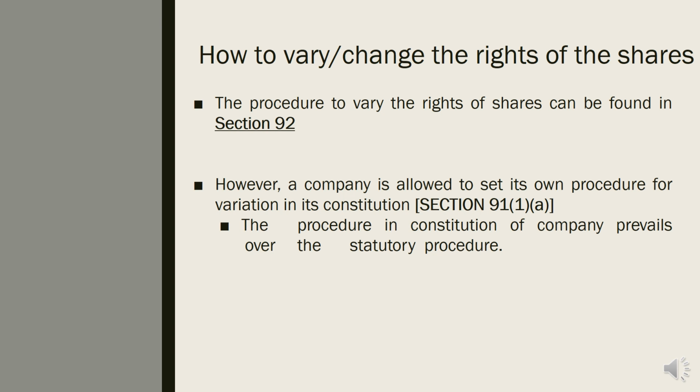Now, what if a company does not have any constitution, or did not mention the procedure for variation of class rights of shares under its constitution? The company has nothing in the constitution. The company has to follow Section 91. Section 91 must be followed by a company that does not have its own procedure for variation under its constitution. If the company has, then the company follows its own constitution and its own procedures.